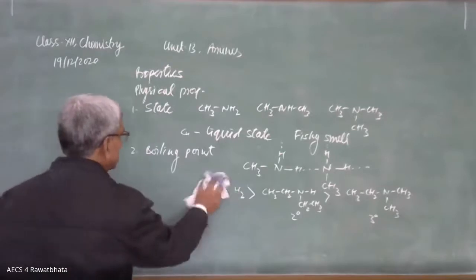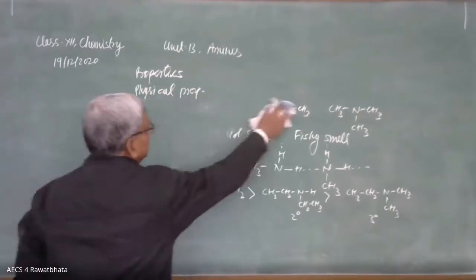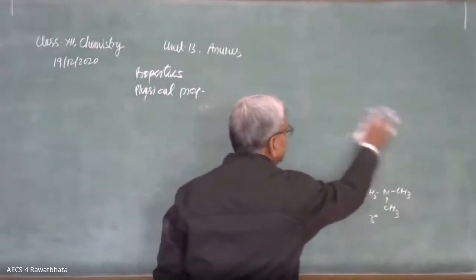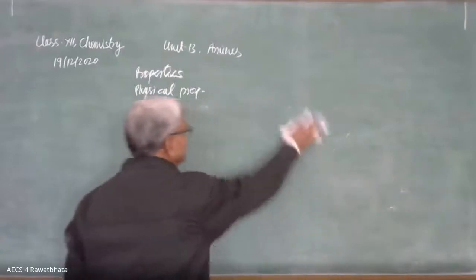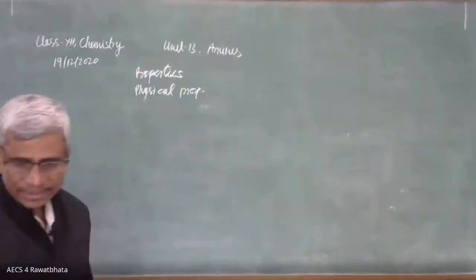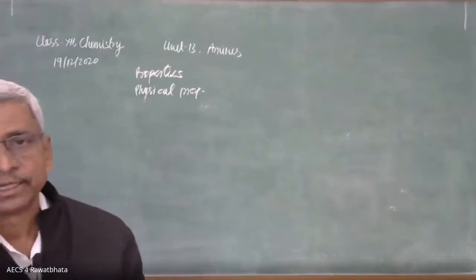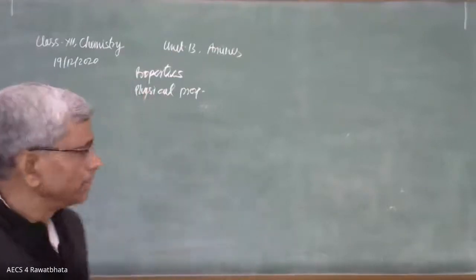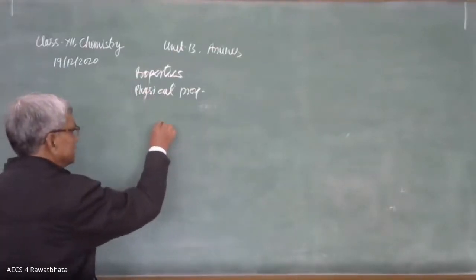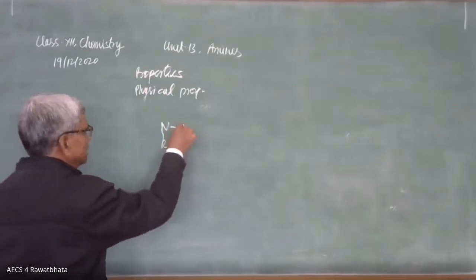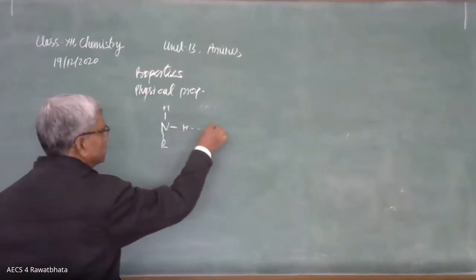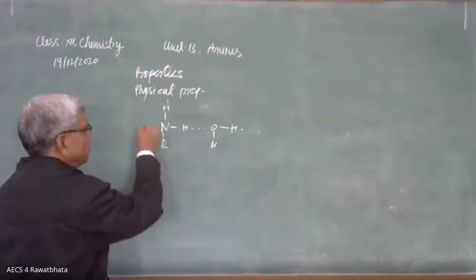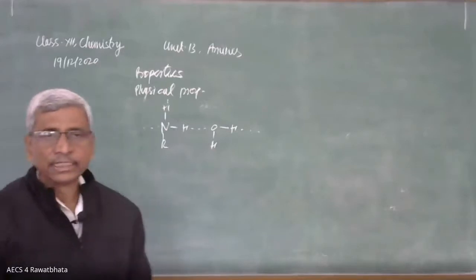If we talk about their solubility, they can form hydrogen bonds with water molecules. Even 3 degree amine also forms hydrogen bonds with water molecules. That's why up to some extent, up to 4 carbon atoms, they are soluble in water. They form hydrogen bonds. Like here is nitrogen, here is R, here is H. This hydrogen is involved in hydrogen bonding with water molecules. Here it is also involved in that way. That's why they are soluble.